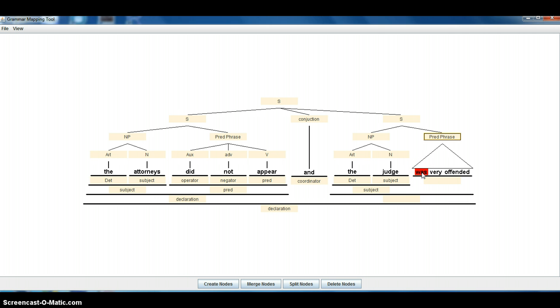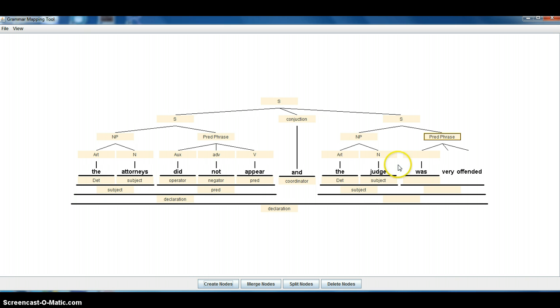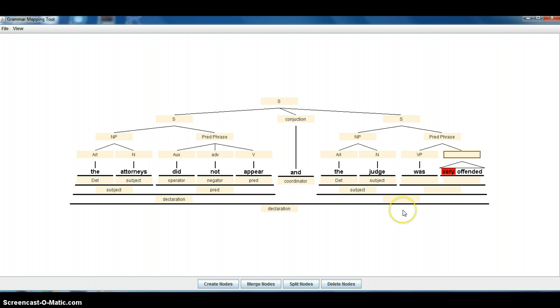Okay, and then was is going to be the only VP, the only part of the verb phrase here. And then very offended is going to be a subject complement, an adjective subject complement. Remember, subject complements can be adjectives or nouns. So this is going to be an adjective phrase, because adjective phrases, as you know, always contain an adverb plus an adjective.